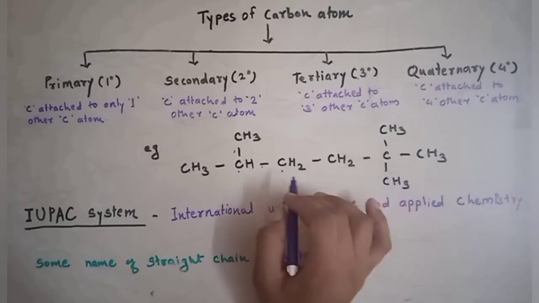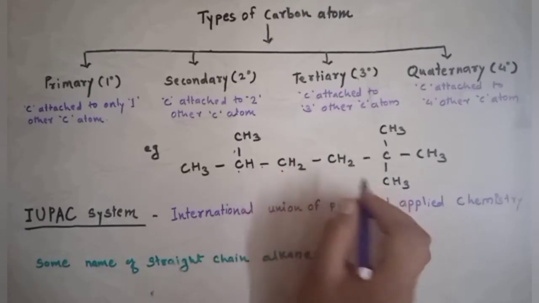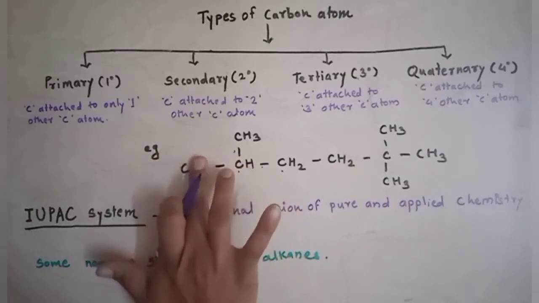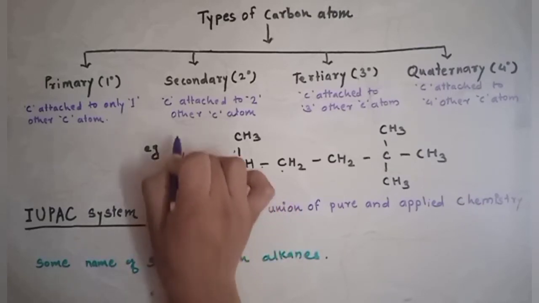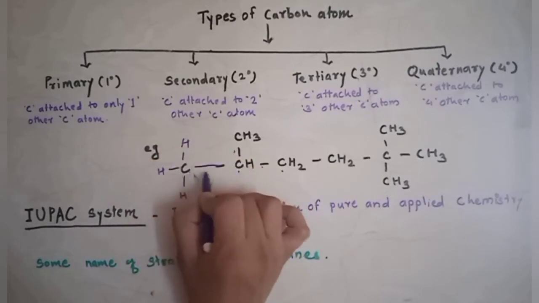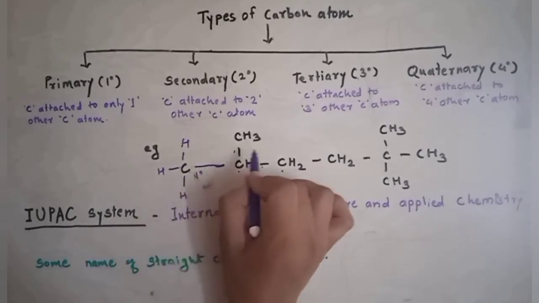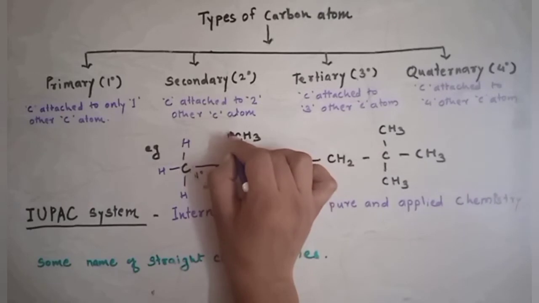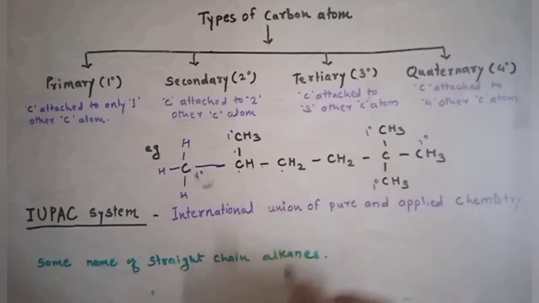Now let's solve this for better understanding. Look here, first the primary. This is a carbon attached to this carbon, and the other three hydrogens are present. The carbon attached to only one carbon is known as a primary carbon. Likewise this one: only one carbon attachment, so this is a primary carbon. Here also a primary carbon, this is also primary and this is also primary.